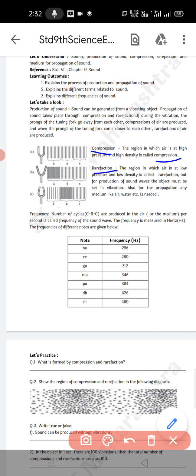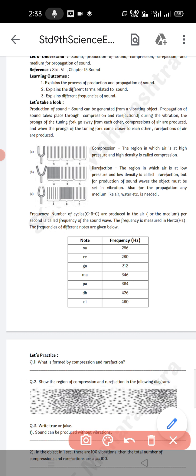But for production of sound waves, the object must be set in vibration. Also for the propagation, any medium like air, water, etc. is needed. The most important thing in the propagation of sound is the medium. A medium is needed for the propagation of the sound, like air, water, etc. Any medium, whatever it may be, but it should be there for the propagation of the sound waves. Here it is compression, here it is rarefaction.